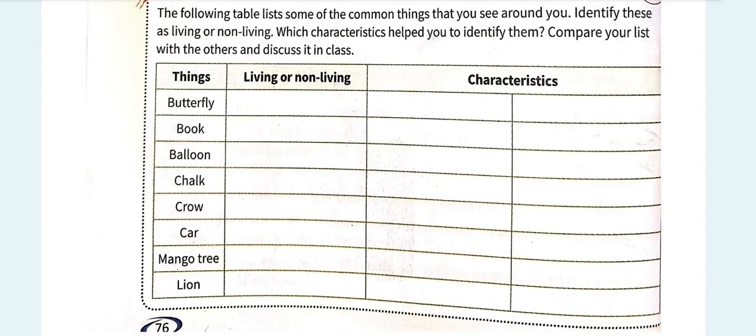If you shake a mango tree, it will drop some of its fruits. Its characteristics will be to grow and reproduce, and hence the mango tree is also a living organism because it has characteristics which are only present in living things. Well, shall we move on?